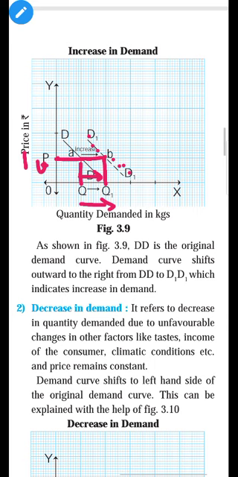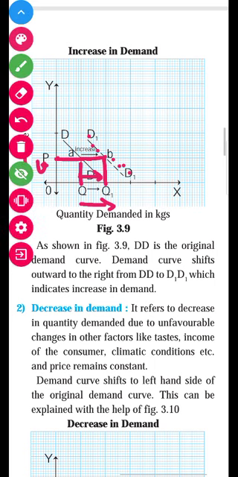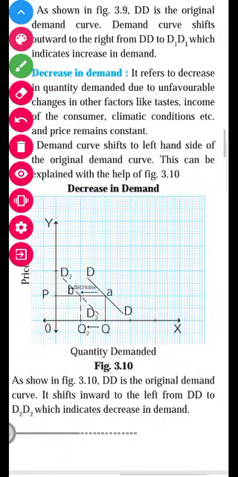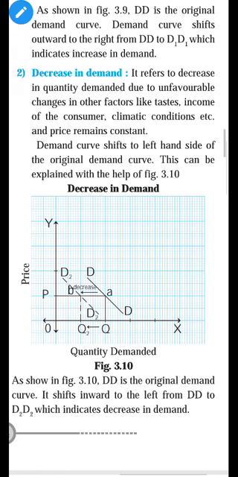Now when you make the opposite of increase in demand, you will get the decrease in demand. So our next topic is decrease in demand. The second one is decrease in demand. So how will you learn it? You can make the opposite of increase in demand. Increase in demand means demand increases because of other factors and price becomes constant, and decrease in demand means demand decreases because of other factors and price of the commodity constant.